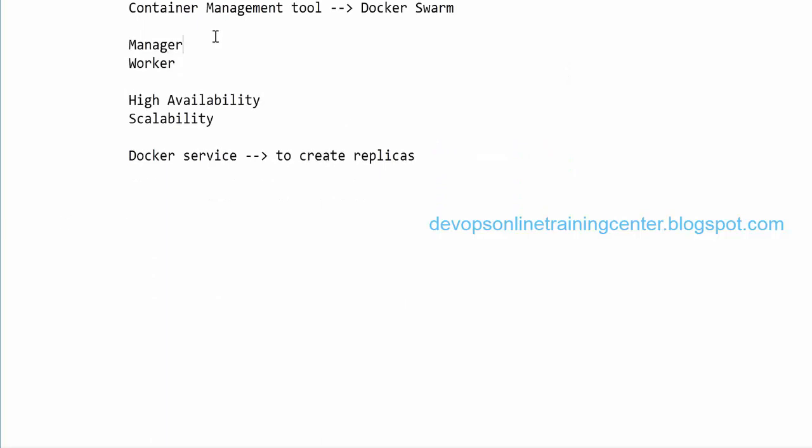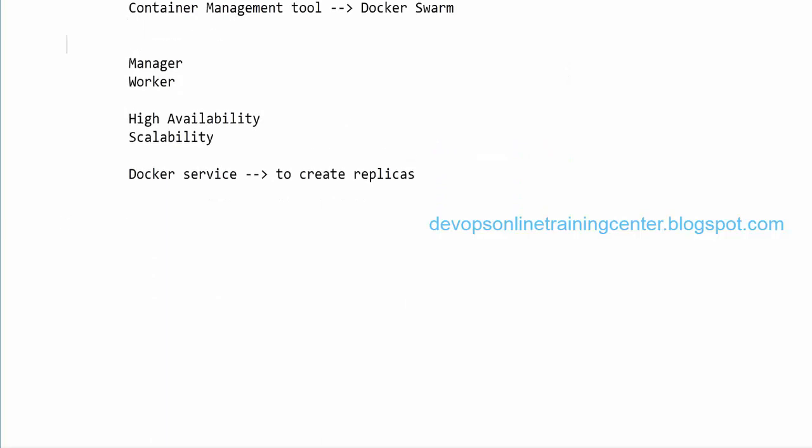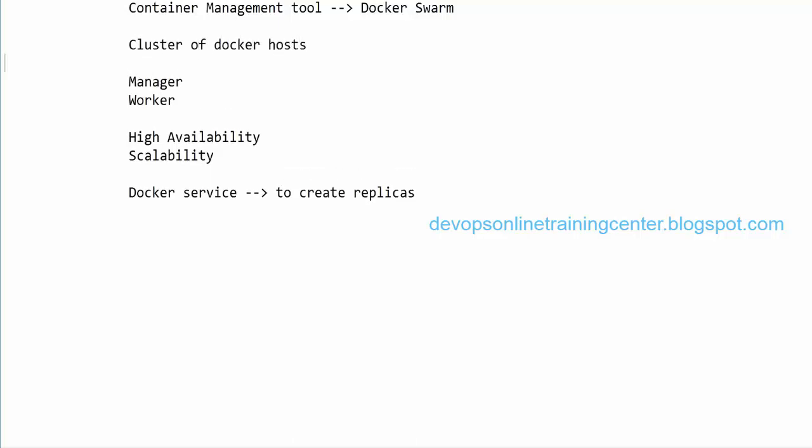So basically we created a cluster of Docker hosts using Docker Swarm. So because of any issue, if one of the machines goes down, it will move the containers to another machine to achieve the high availability and scalability, right?